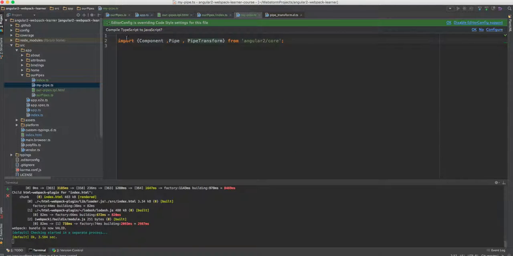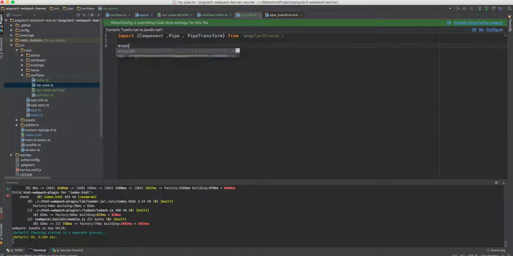So let's go back to the pipe that we are creating. We are creating a new class, and let's call it my pipe percentage, and we are implementing the pipe transform interface, which means this is the contract that if we want to implement it, we have to implement this function.